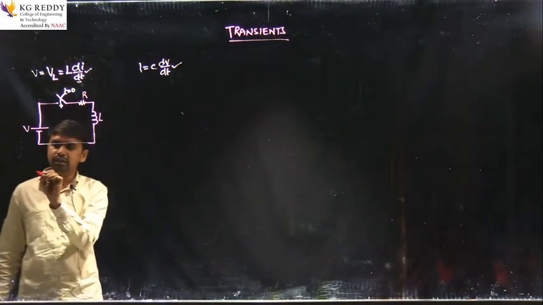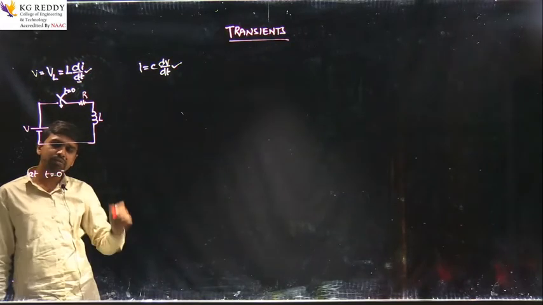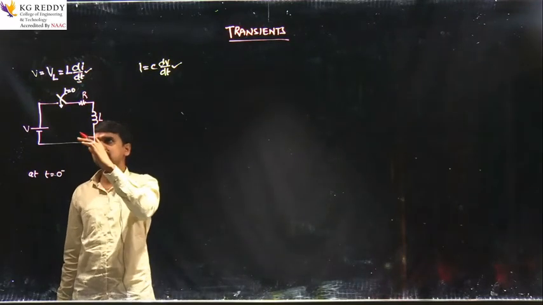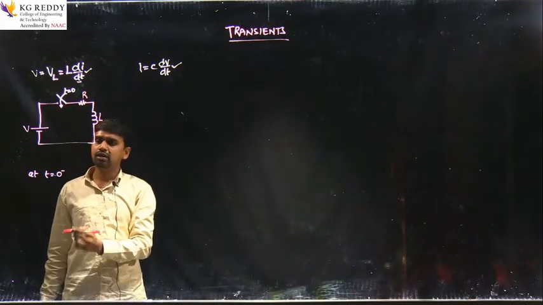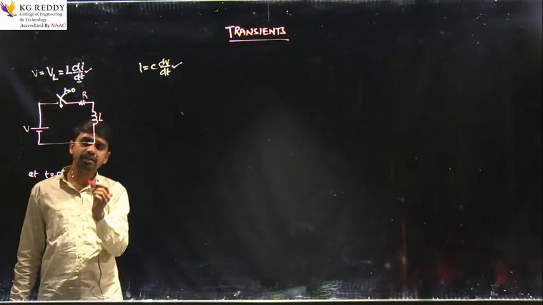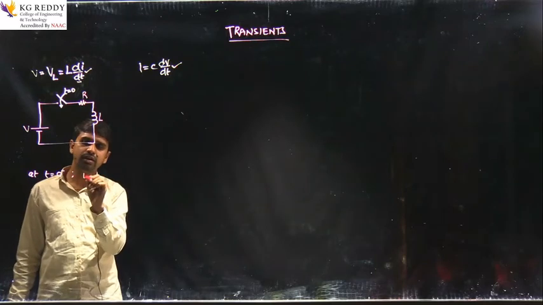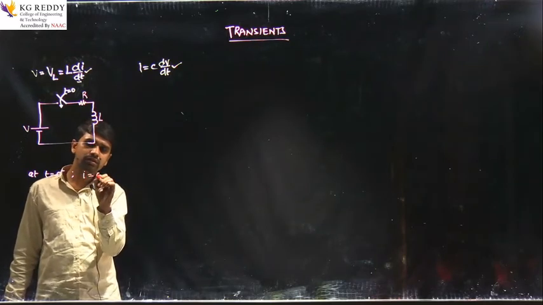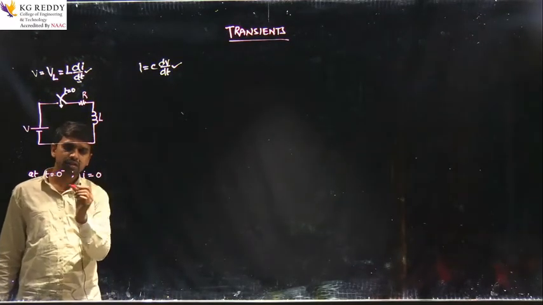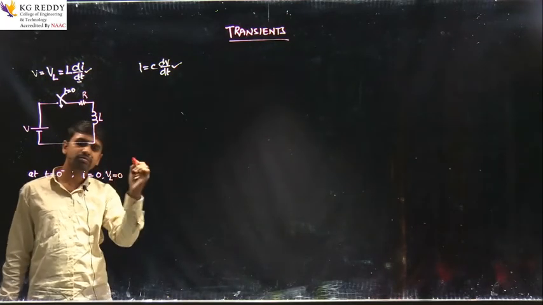At t equal to 0 minus, the meaning of 0 minus is immediately before operating the switch. We are not operating the switch, so it is in the open position. At t equal to 0 minus, what will be the current in the network? I equal to 0, because it is not connected to the source. Similarly, the voltage across the inductor VL is also 0.